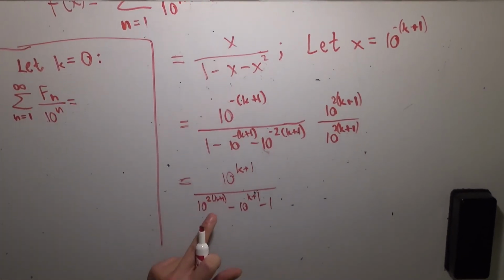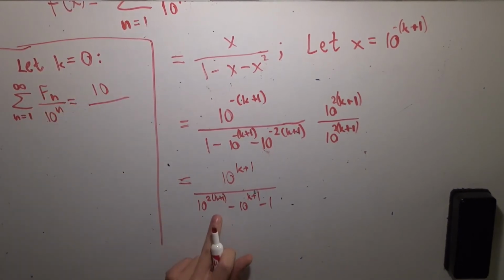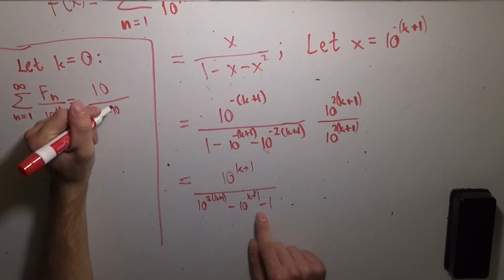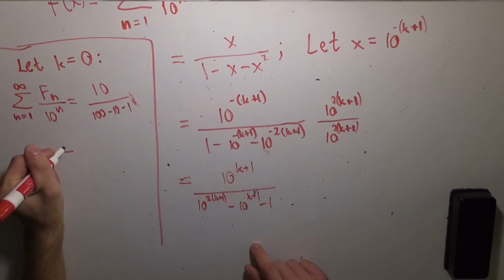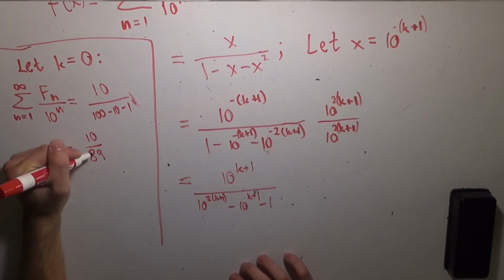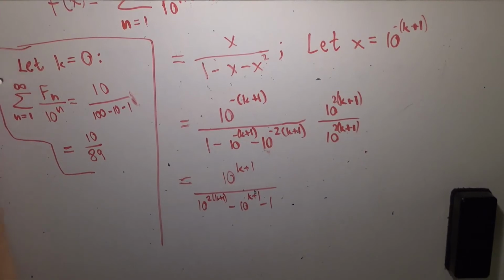We end up with 10 to the first power, so 10, divided by 100 minus 10 minus 1. So we end up with, what do we get? We get this sum over the nth Fibonacci numbers divided by the nth powers of 10. We get 10 divided by 89. Which is kind of a shocking result, right? It doesn't seem like it should be the case, but somehow these things are related.